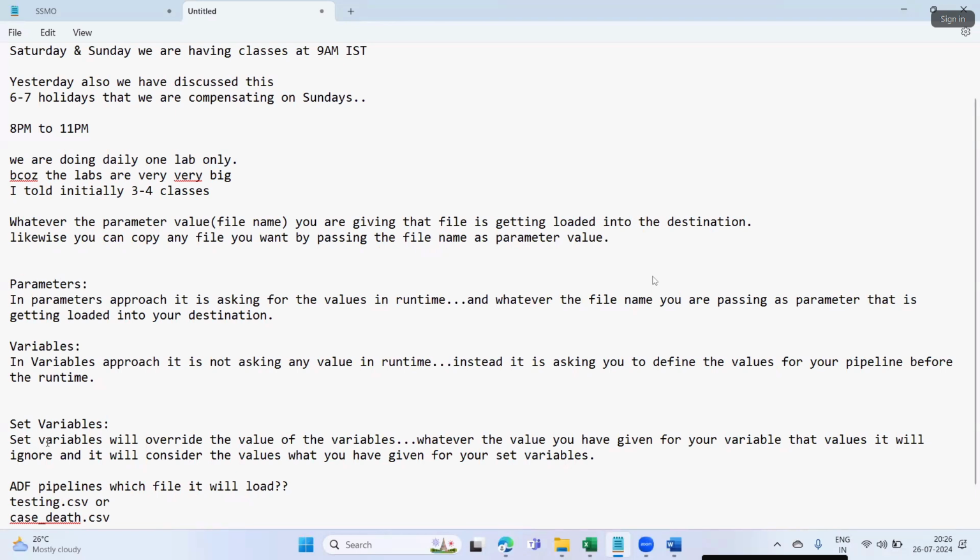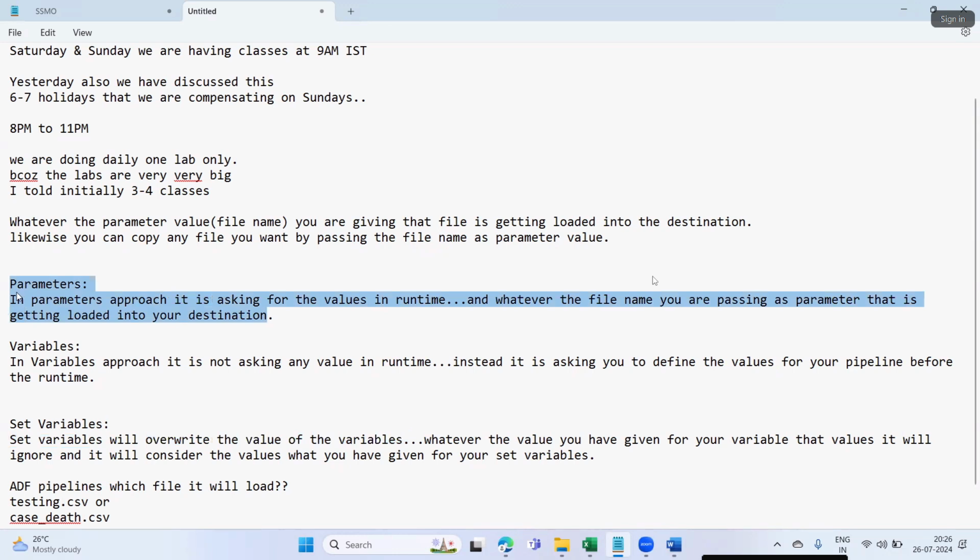Set variable will override the value of the variables. These concepts you have to keep in mind. The best approach, and normally what I have seen in projects, is the parameters approach, because parameters are completely dynamic. Whatever value you pass for your parameter as the file name, that file gets loaded.